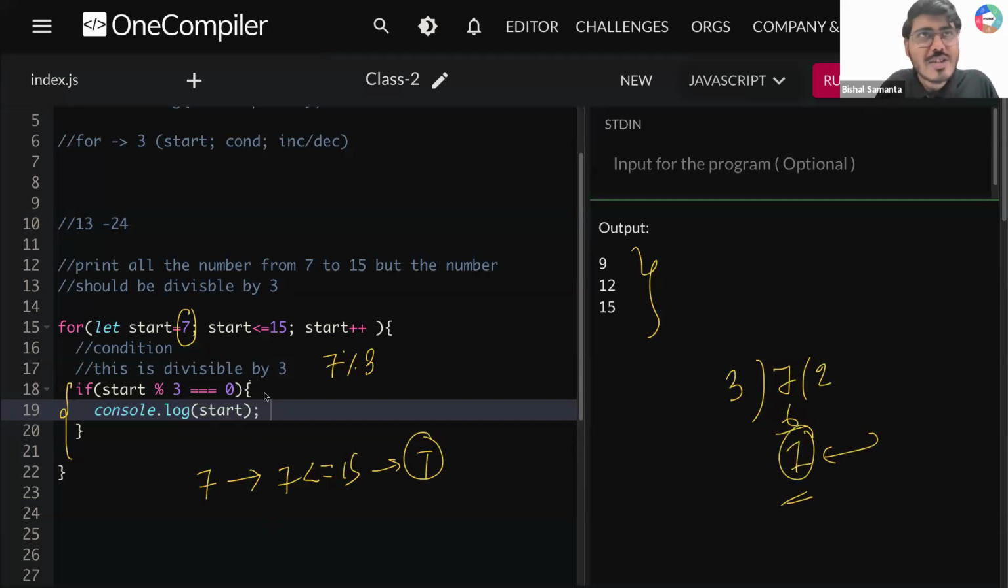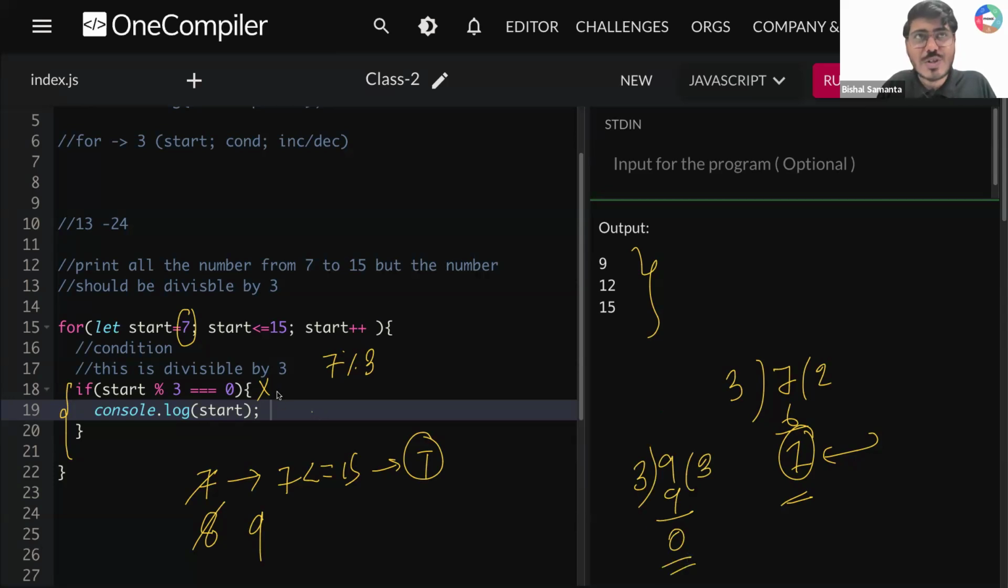It is not 0, right? So this is not true. You don't have to do anything. Move to the next line. 7 will become 8. Now tell me, is 8 mod 3 equal to 0? No. So move to the next, which is 9. Now tell me guys, 9 mod 3, is it 0? So 9 mod 3, 3 threes are 9, remainder 0.